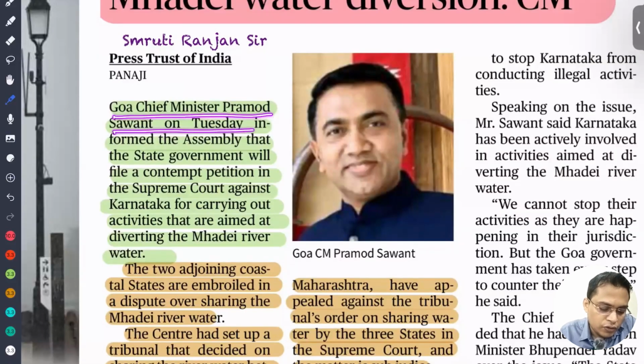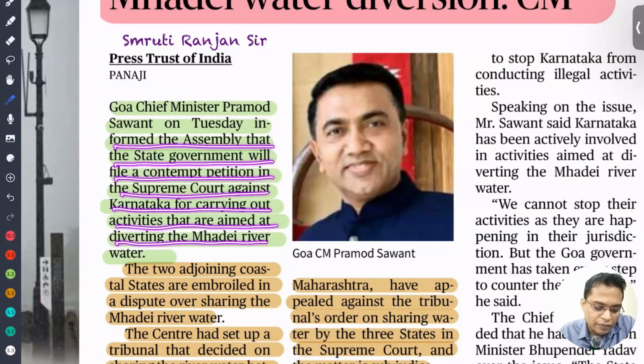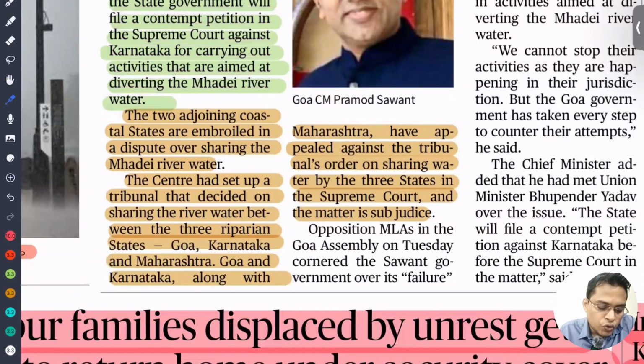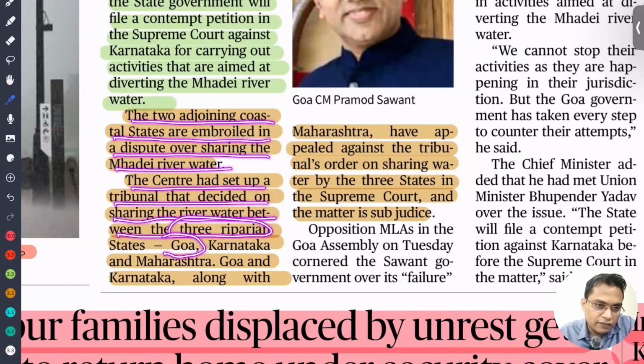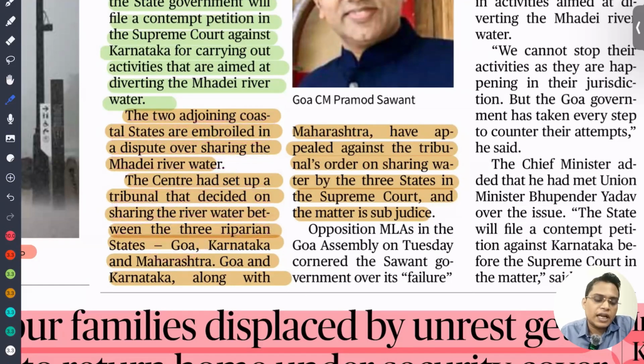Goa Chief Minister Pramod Sawant informed the assembly that the state government will file a contempt petition in the Supreme Court against Karnataka for carrying out activities aimed at diverting Mahadayi river water. Two adjoining coastal states are embroiled in a dispute over sharing the Mahadayi river. The Centre has set up a tribunal to decide the sharing of water between the three riparian states. Whenever they ask, the Mahadayi Water Disputes Tribunal deals with distribution of water among three states: Goa, Karnataka, and Maharashtra. Goa and Karnataka, along with Maharashtra, have appealed against the tribunal order on sharing of water.